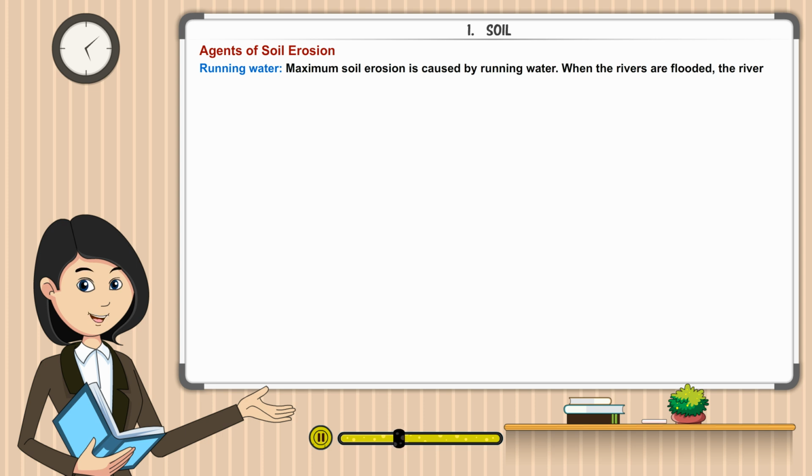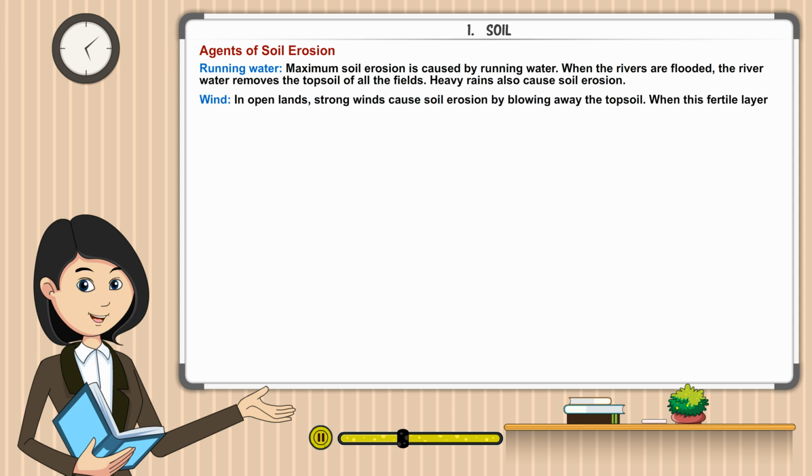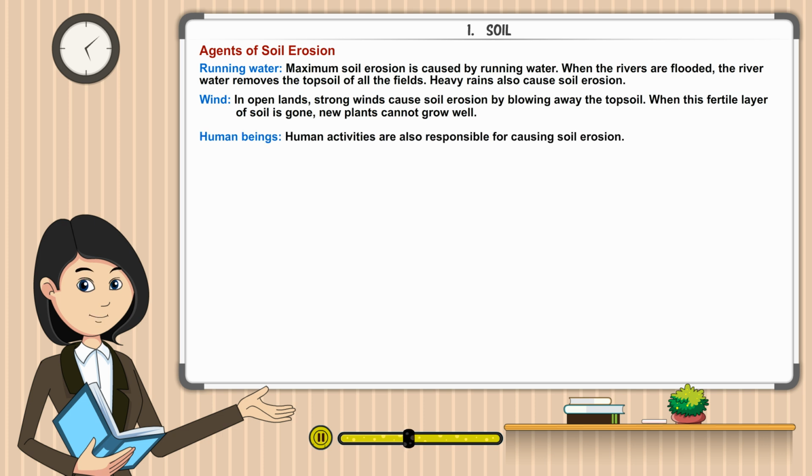When the rivers are flooded, the river water removes the topsoil of all the fields. Heavy rains also cause soil erosion. Wind. In open lands, strong winds cause soil erosion by blowing away the topsoil. When this fertile layer of soil is gone, new plants cannot grow well. Human beings. Human activities are also responsible for causing soil erosion.